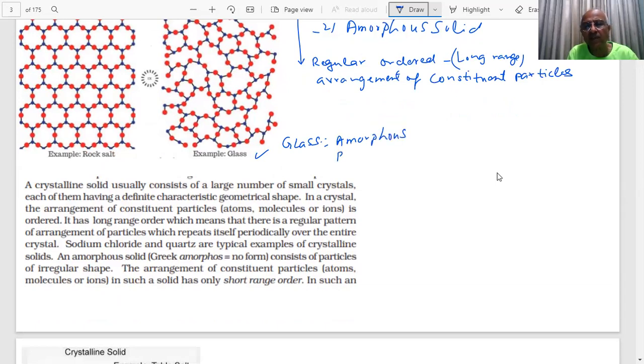Plastics, glass, polymers, students, they are examples of amorphous solids, and you do not see a long range order repeating pattern in them. They only have short range order. So the arrangement of constituent particles is not regular. Amorphous itself means having no form. Amorphous, no form.